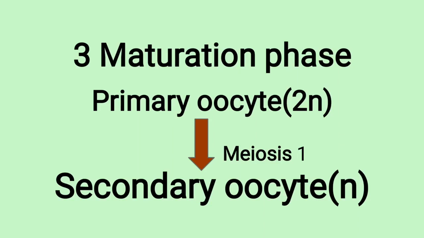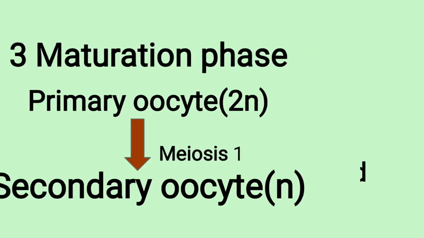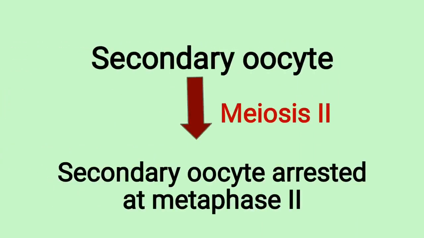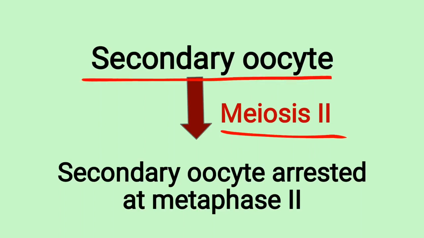This secondary oocyte is shed from the Graafian follicle during ovulation and is ready for fertilization. During fertilization, when a sperm comes in contact with the secondary oocyte, it restarts meiosis second. Completion of meiosis second occurs in the ampulla of the fallopian tube.